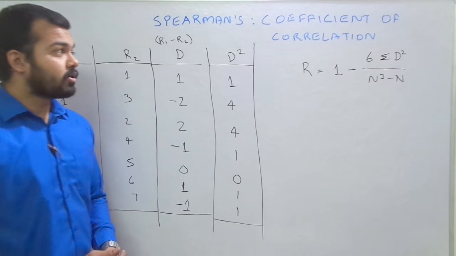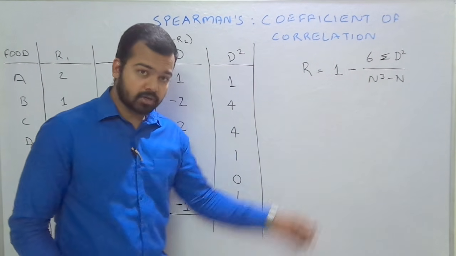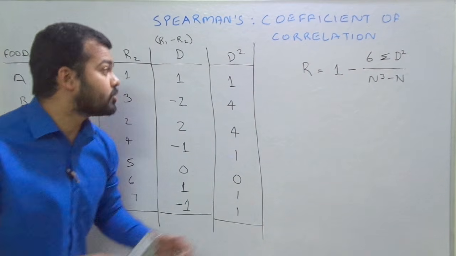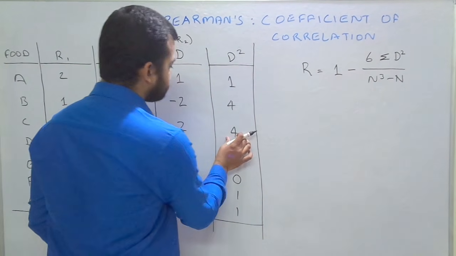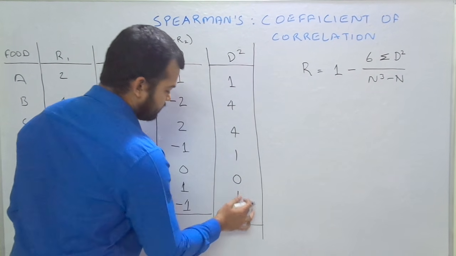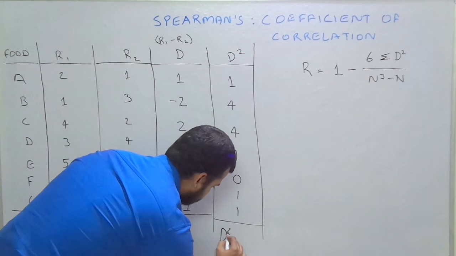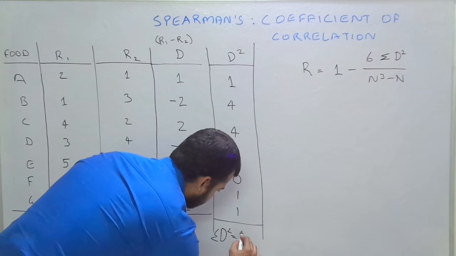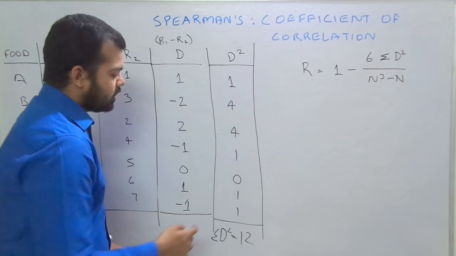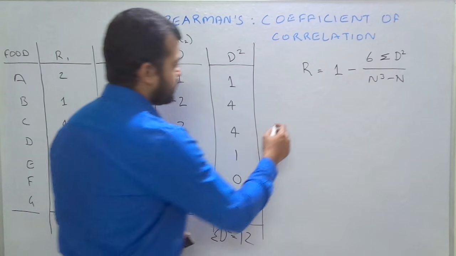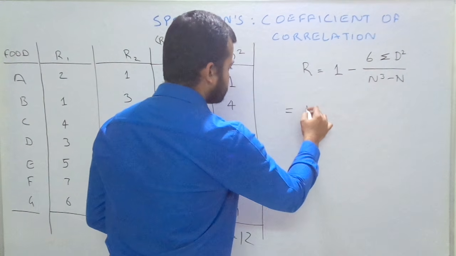Because the requirement of the formula is summation D square, we need to obtain the total of this. So 4 plus 4, 8, 9, 10, 11, 12. So here we can write summation D square is 12. 4, 4, 8 and these 4. So D square is 12. Now we will just put these values into the formula.